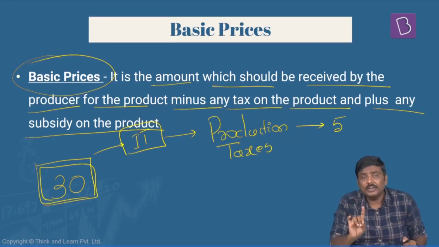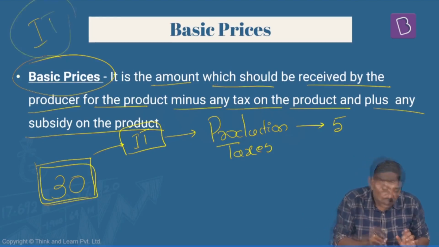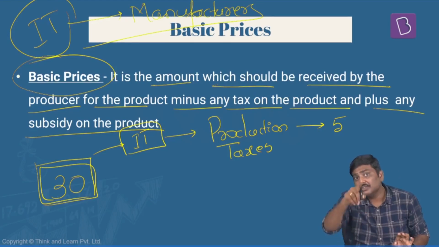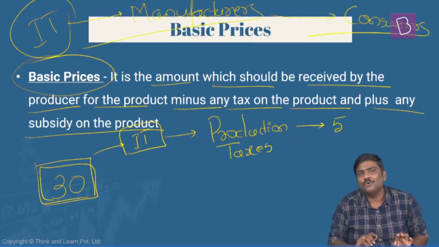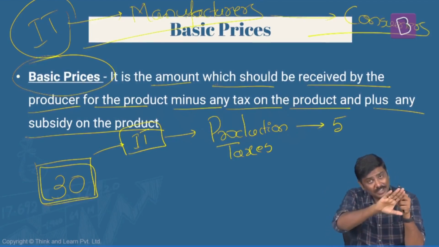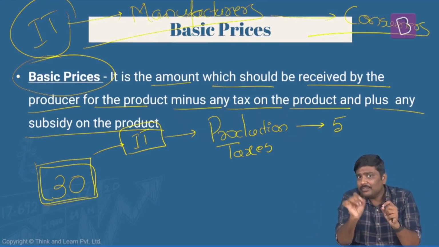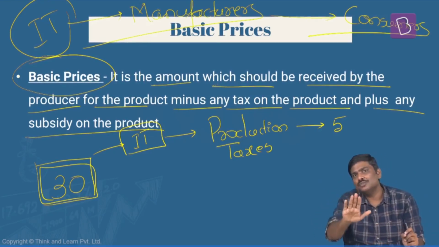So understand this very carefully. Whatever indirect taxes, of any type, are paid by the manufacturers will be collected back by these manufacturers from consumers. I'll repeat the statement so it is clear. Whatever indirect taxes are paid by manufacturers in the whole supply chain, none of them will pay the money from their pocket. What they will do is simply collect it from the consumers overall.